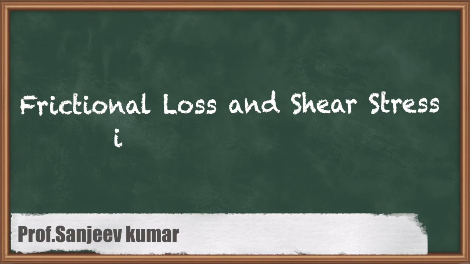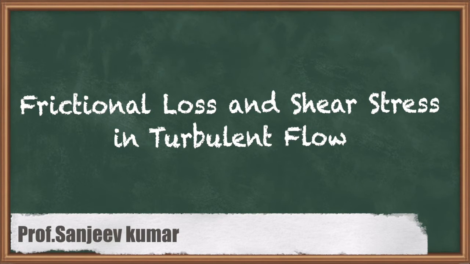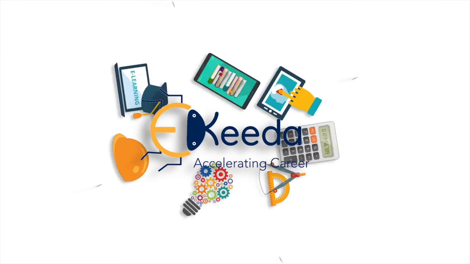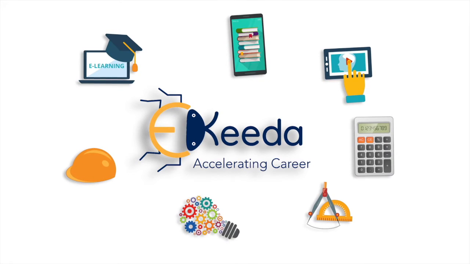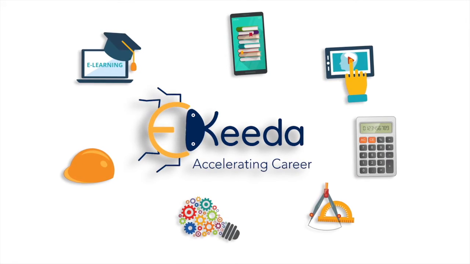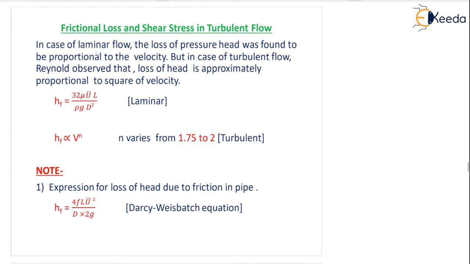Hello friends, in this video we are going to see frictional loss and shear stress in turbulent flow. So in case of laminar flow, the loss of pressure head, that is HF, equals P1 minus P2 by rho g.